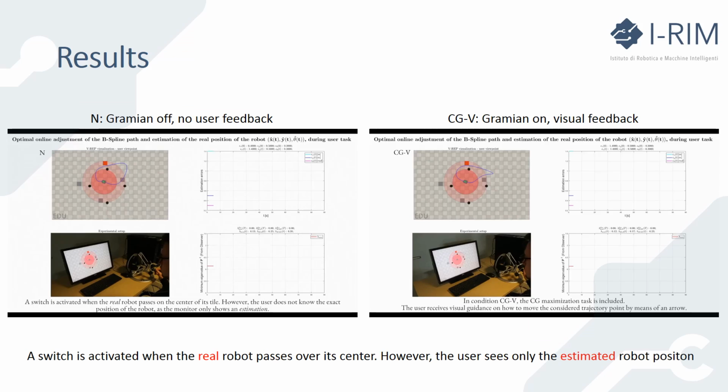We test our approach in different scenarios. The one shown in this video is a power grid activation, where the operator should activate 4 electrical switches. We compare 2 working conditions, N, where the constructivity Gramian maximization task is not considered and no feedback is provided to the user, and CGV, where the constructivity Gramian maximization task is activated and the visual feedback that will be denoted with a green arrow is provided to the user.